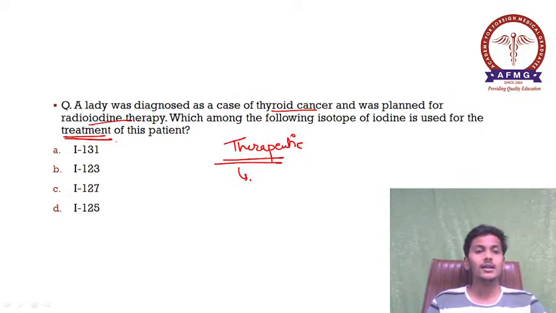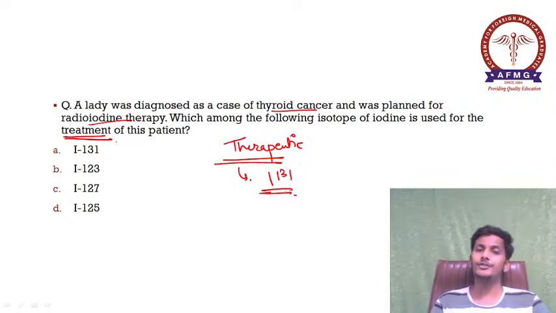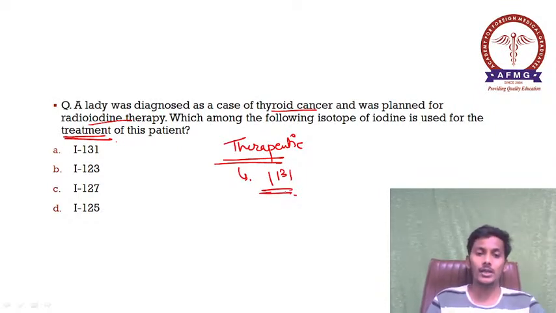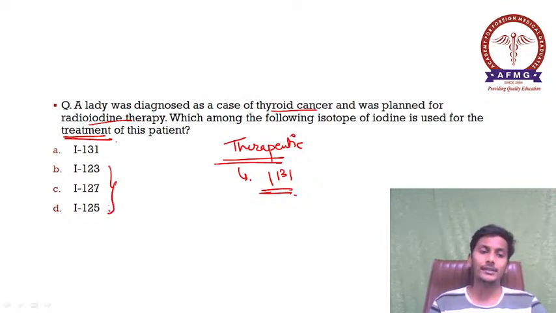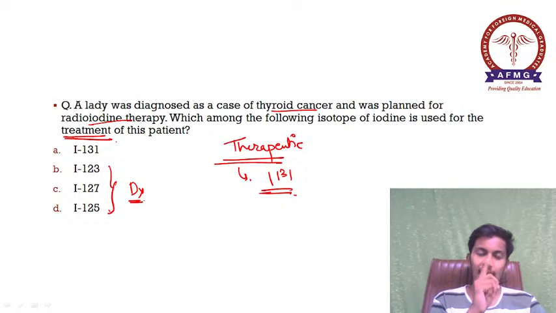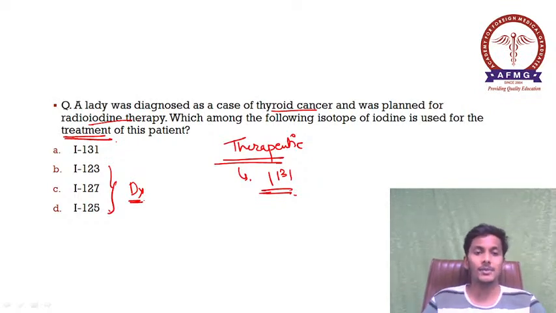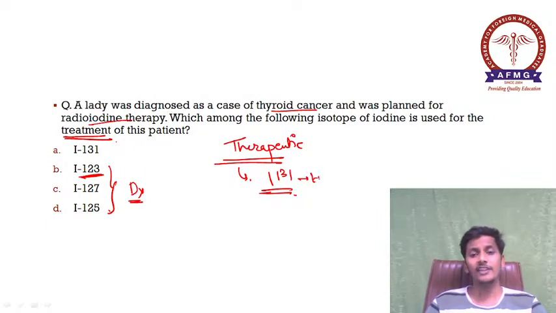Please remember, the therapeutic radioisotope of iodine is iodine 131, whereas diagnostic are all these three. Iodine 123, 127, and 125 are all used in cases of diagnosis. They have diagnostic uses. Please remember, the most important being iodine 123. Now iodine 131, its half life can be asked.